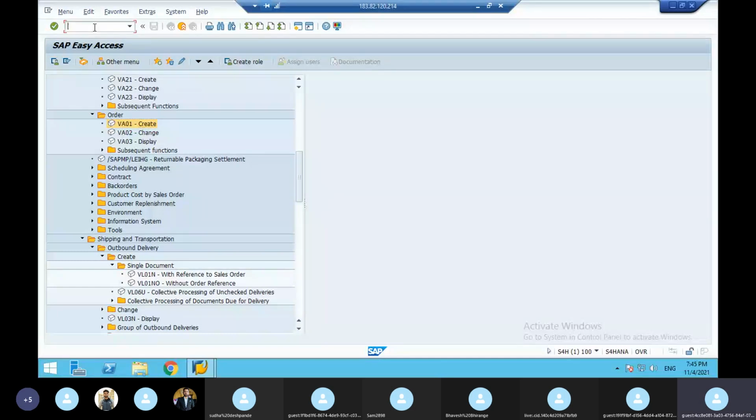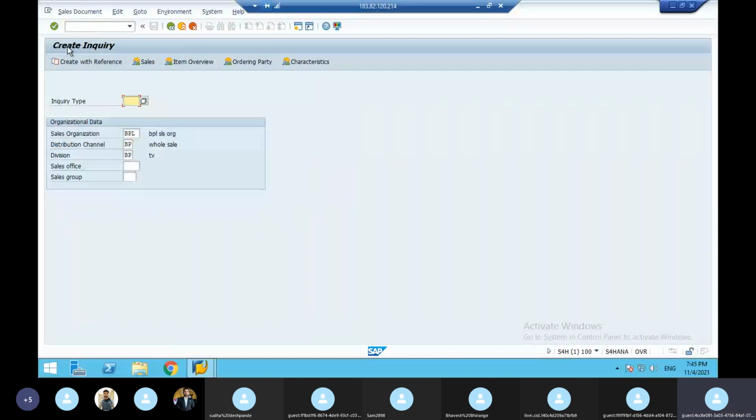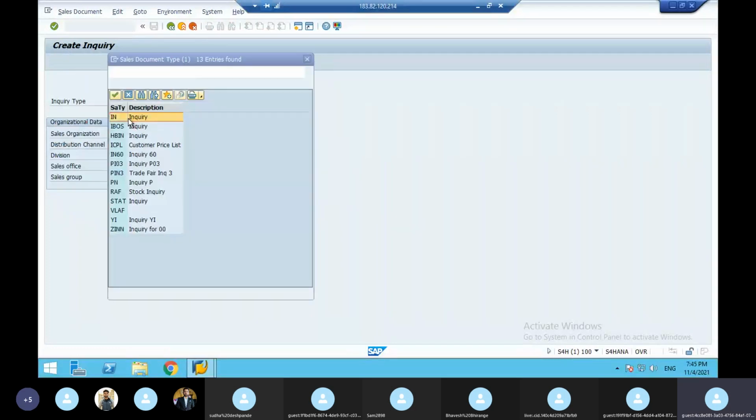First I'll go to do inquiry. /n VA11. Press enter. Here I'm creating an inquiry. So the inquiry document type is IN. So already you have written that here.